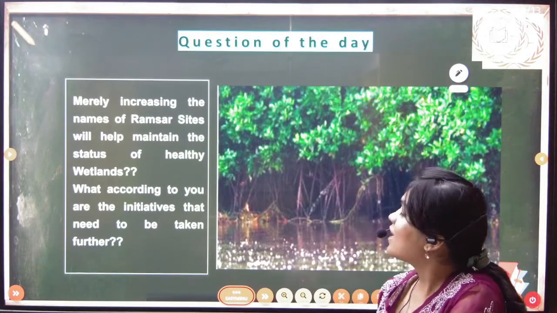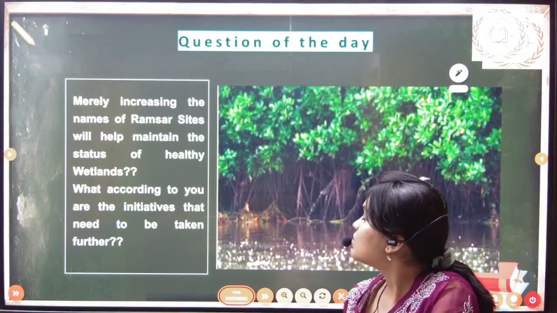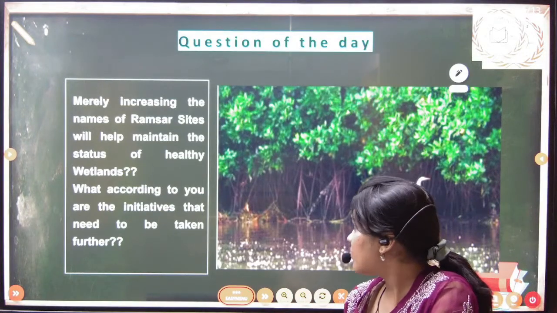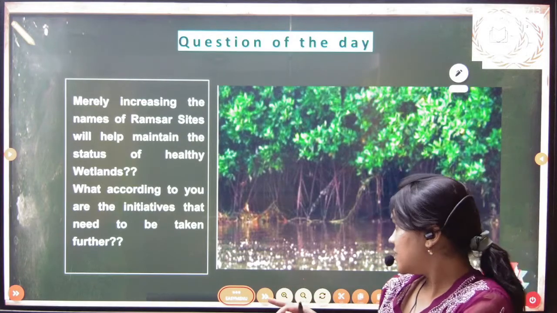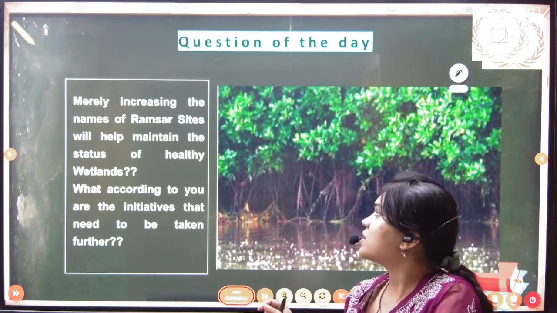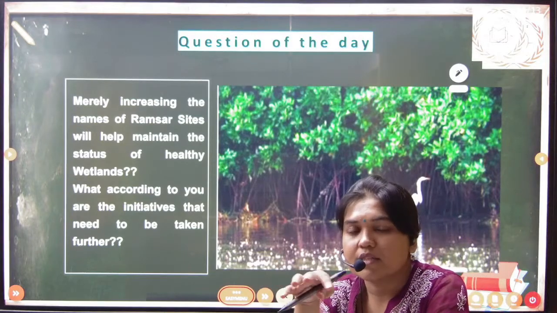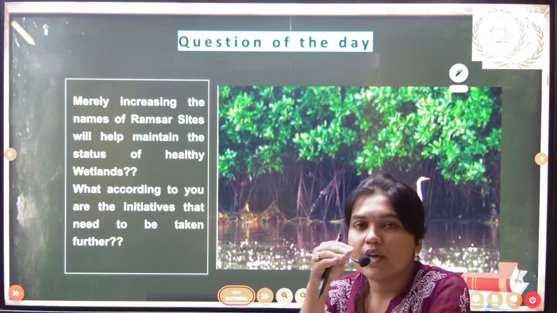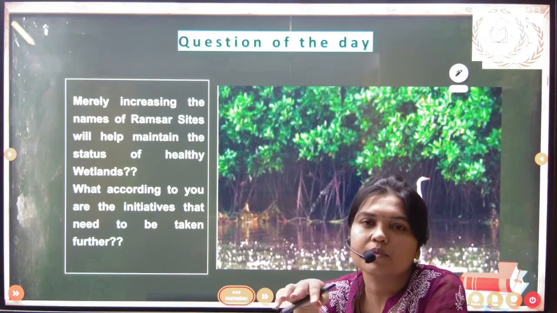We have a question: merely increasing the number of Ramsar sites will help to maintain the status of healthy wetlands. According to you, what are the initiatives that need to be taken further? Now see, we are having 75 Ramsar sites in India. So we are just adding names to the list. Will it help the convention?